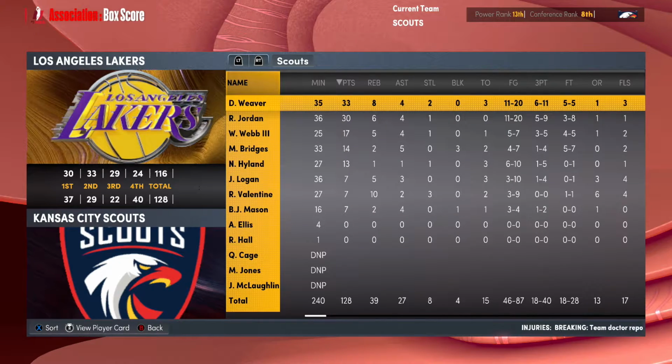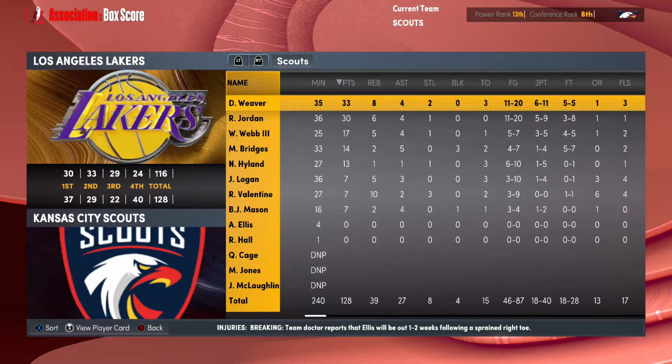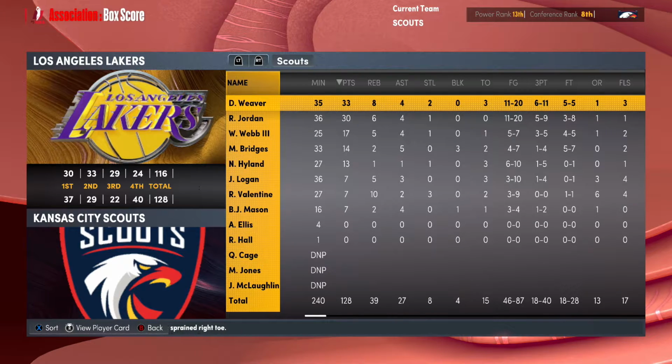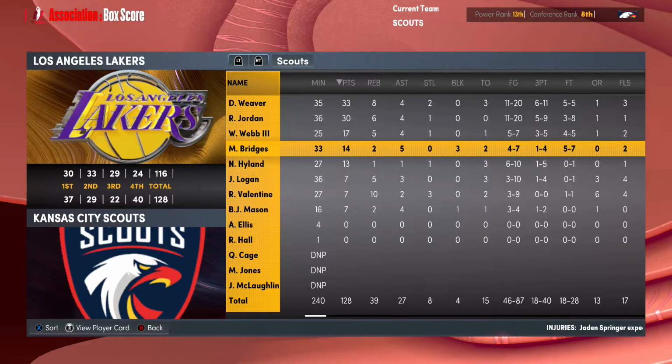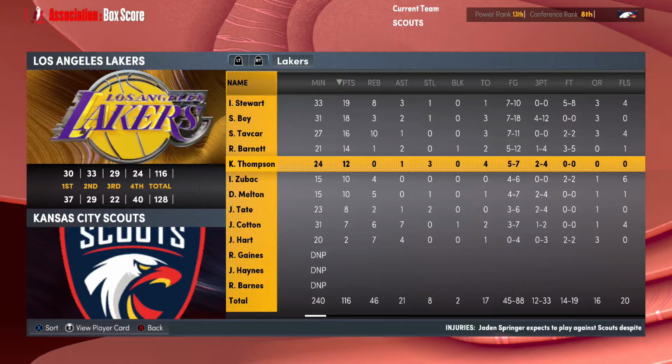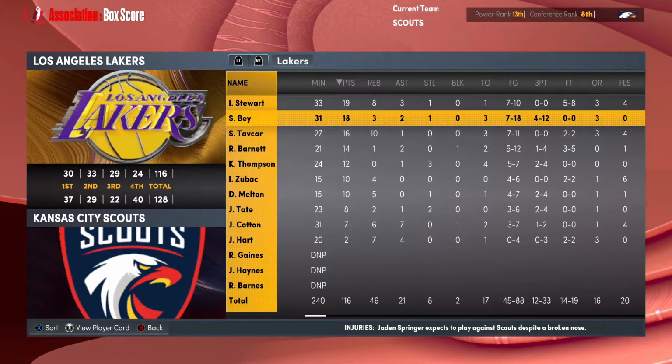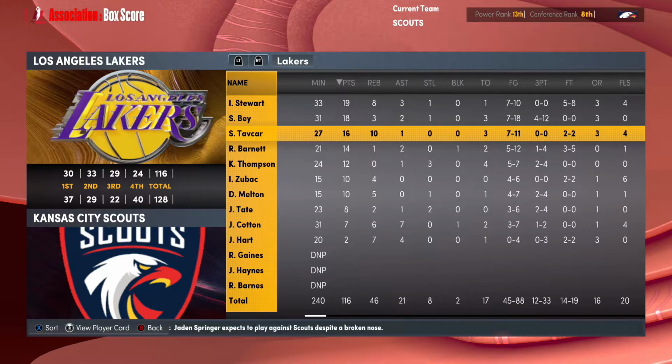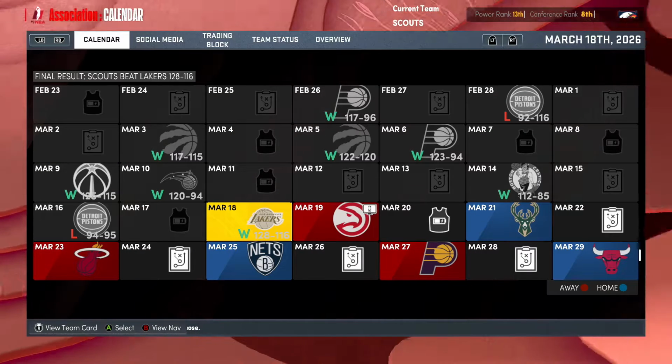Then our final game in this stretch was against the Lakers, who are one of the top teams over in the West, and we put up 40 fourth quarter points to charge out to a 12-point win, 116-128. 33, 8 and 4 for Weaver, 30 for Ronnie Jordan, the rookie, 17 for Webb, 14 for Bridges, 13 for Highland, and the Lakers got 19 from Isaiah Stewart, 18 for Sadiq Bey, Sarunas Tavkar 16 and 10, but the Lakers fall short, and the Scouts go 7-1 in this stretch.